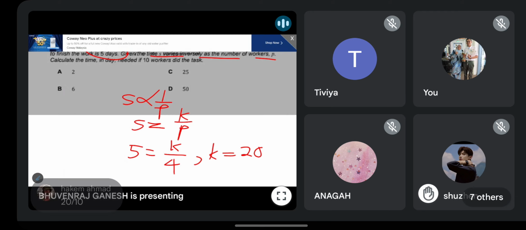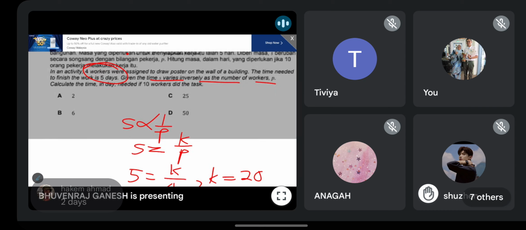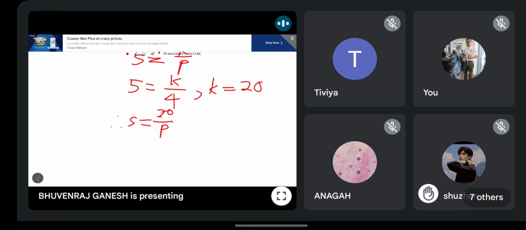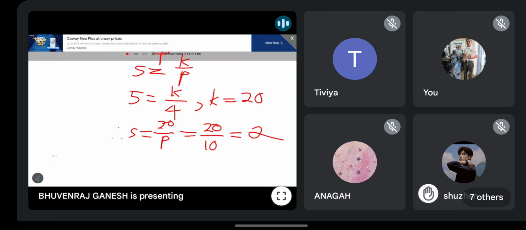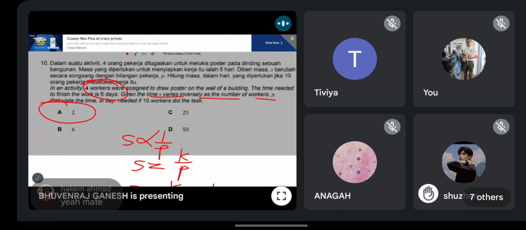So then you write back the equation with the K value. Wow, Aida doing calculation straight away already. Not bad. Okay, so you will get this one. And then they ask you for P equals 10 because the number of workers is 10. Bilangan pekerja 10. So you will get 2 days. 2 hari. Understand guys? This question? Quite easy lah, you all can do it. Okay, but if the question wants to make it difficult, they can.